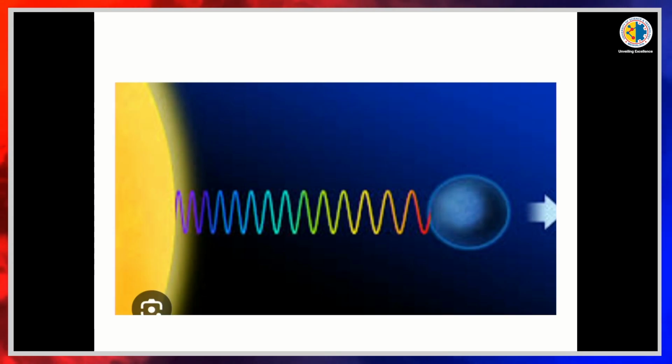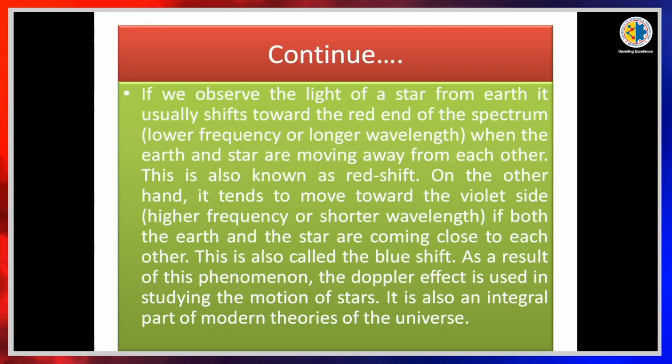See, this is higher frequency and shorter wavelength near the sun or near the star. If both the earth and the star are coming close to each other, this is also called the blue shift. As a result of this phenomenon, the Doppler effect is used in studying the motion of stars. It is also an integral part of modern theories of the universe.